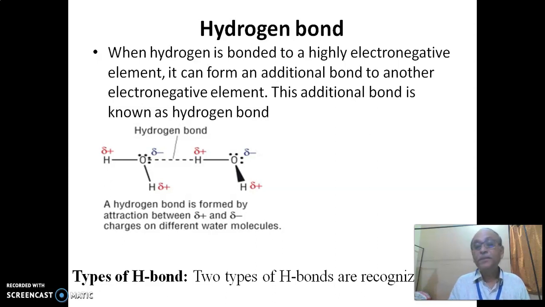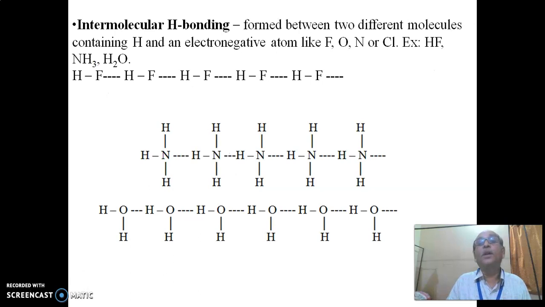Then how many types of hydrogen bonds are there? Totally there are two types. The first is intermolecular hydrogen bonding, formed between two different molecules containing a hydrogen atom and an electronegative atom like fluorine, oxygen, nitrogen linked together.